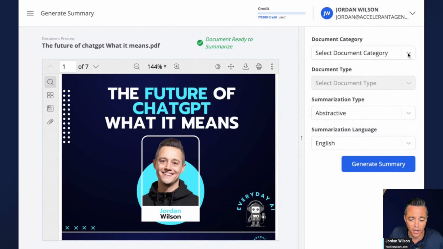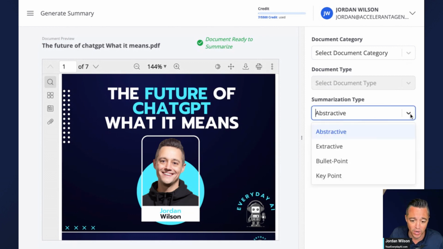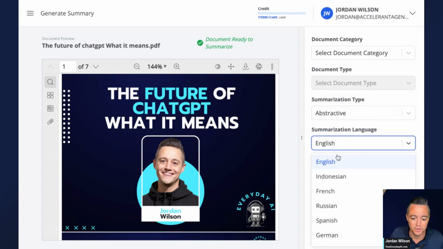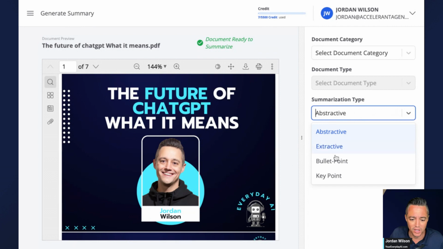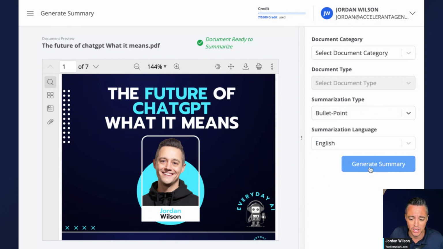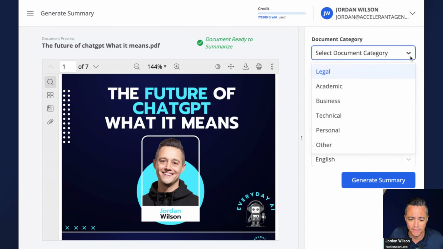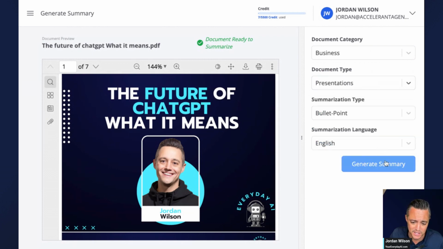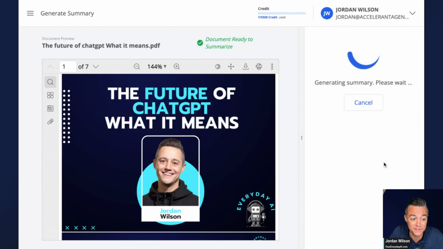Okay, so now on the right-hand side here, I can label what it is. I can say what kind of summary type, whether I want an abstract, extractive, bullet point, or key point. It would be great if there was a little bit more information on what the difference between all those were. And then you can also choose your summary language. So I'm going to go ahead and do a bullet point summary in English. Okay, it looks like I do have to pick a topic. So I'm going to say this is business, and document type. It's really not, I guess it's a presentation. So let's go ahead and see how Summaverse handles this document.